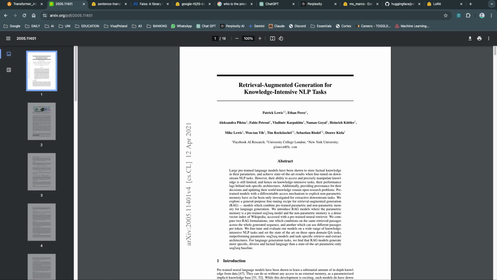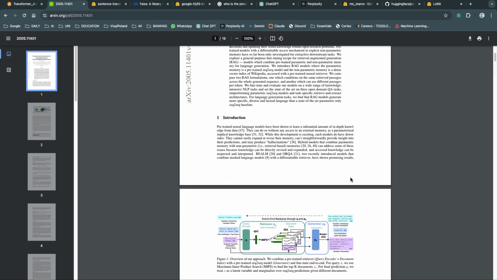Hi, today I'll be talking about a project that I've been doing with RAG, and the core ideas of my project are harnessed from this research paper, Retrieval-Augmented Generation for Knowledge-Intensive NLP Tasks, which was released in 2021 by Facebook AI Research. Before diving deep into this paper, let's talk about some common problems that large language models face